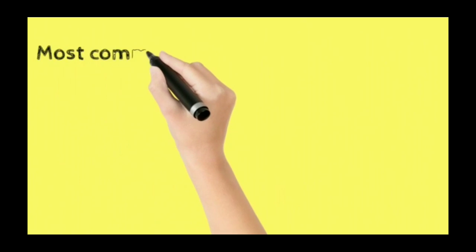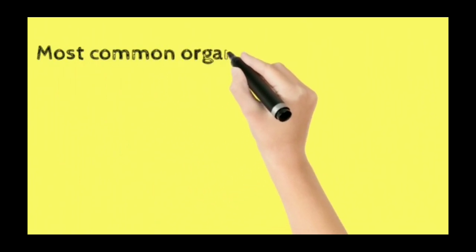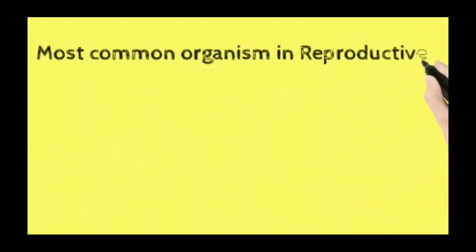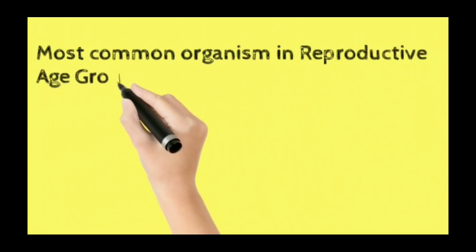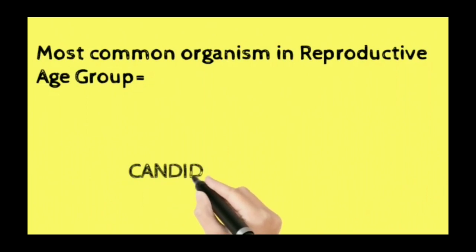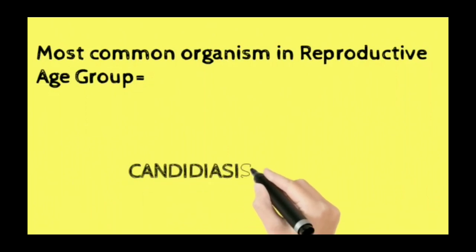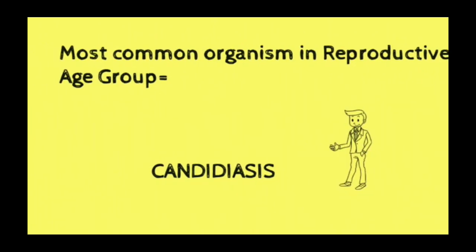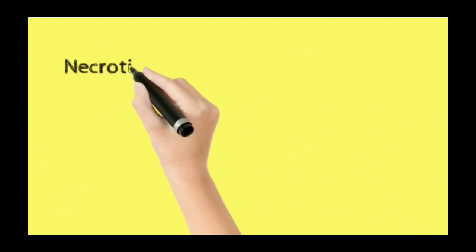Now we are discussing important microorganism. Most common organism in reproductive age group is that of the candidiasis. Okay, these common questions come in FCPS part 2 exams, so I have compiled all the microorganisms in one video so that they can be of help for you.